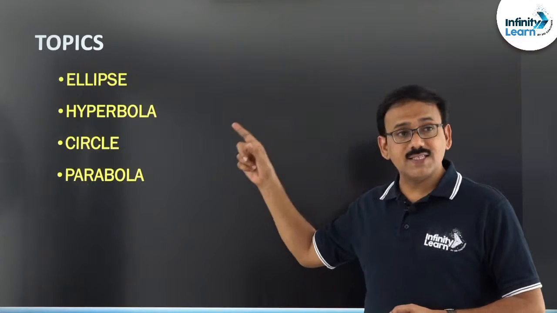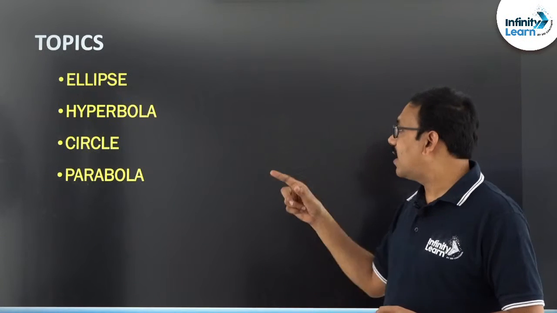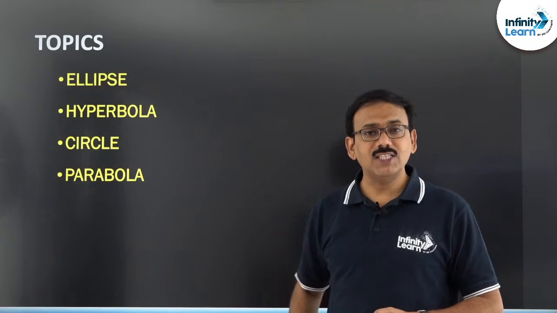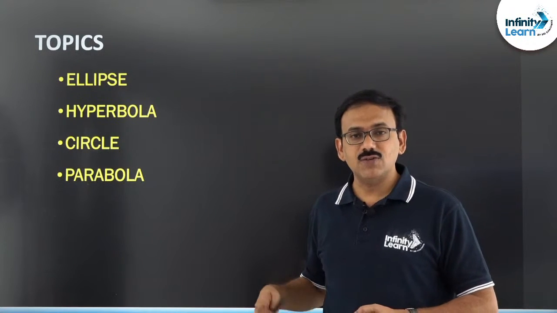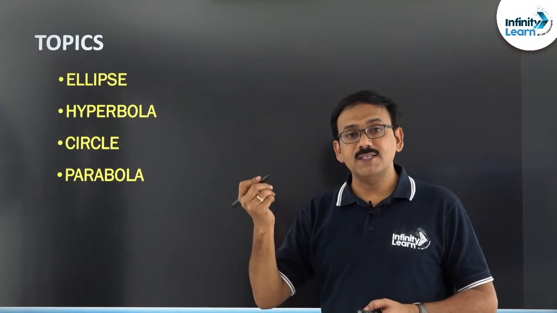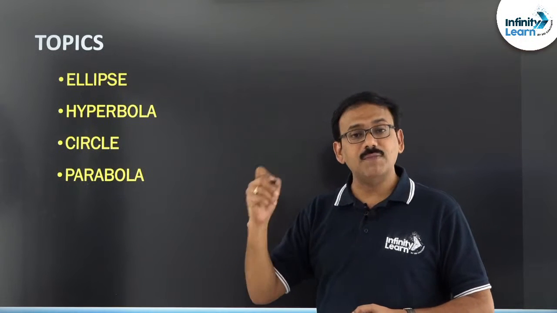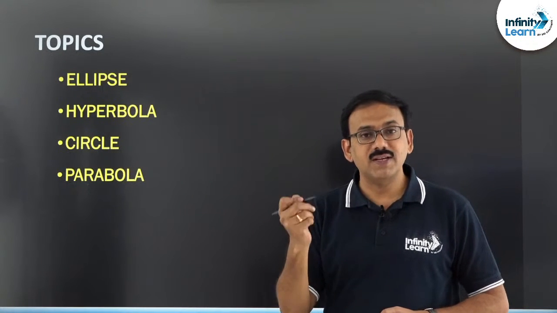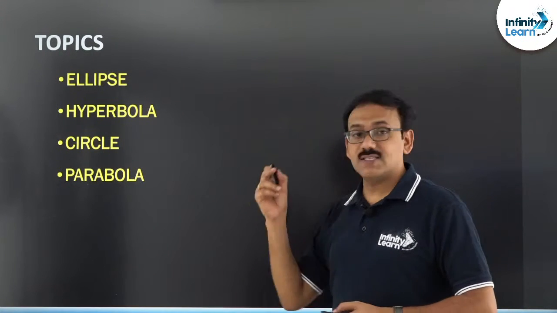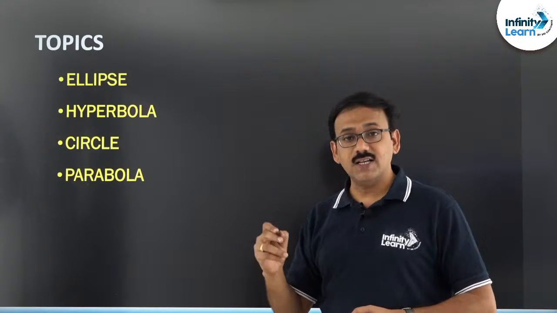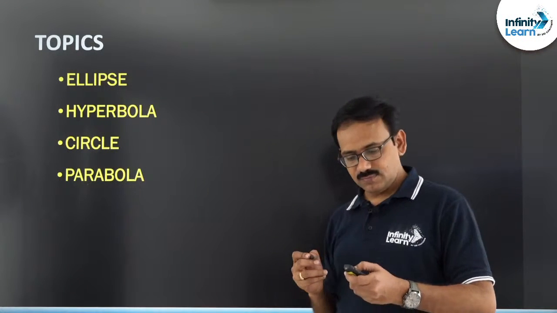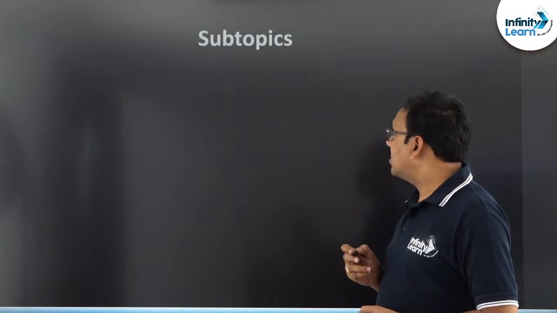In this, most of the formulae are arranged in the order ellipse, hyperbola, circle, parabola. Because, friends, once you write the ellipse equation, you can easily modify it by replacing b square by minus b square. So the formula order will be, you too try to remember in the same order. For a particular concept, first the ellipse formula, then the hyperbola formula, then circle, then parabola. Okay, dear students, right.